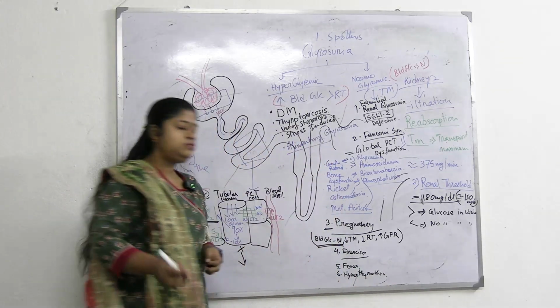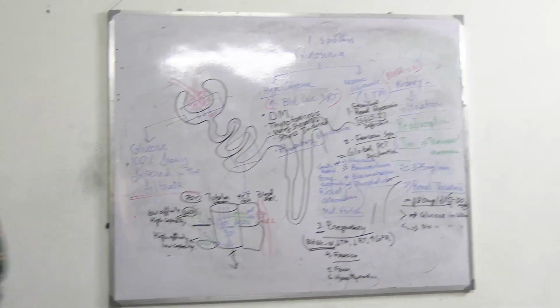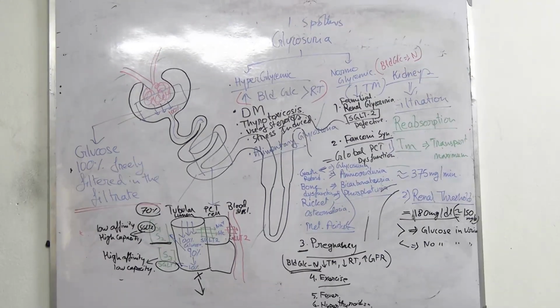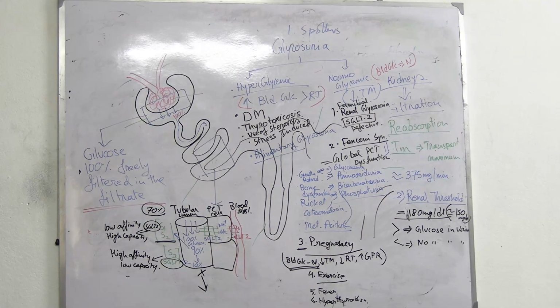These are the conditions where blood glucose level remains normal but the body can eliminate glucose. Fine. And the main factor behind normoglycemic glycosuria is decreased TM. The fault is in the kidney, in the nephrons.